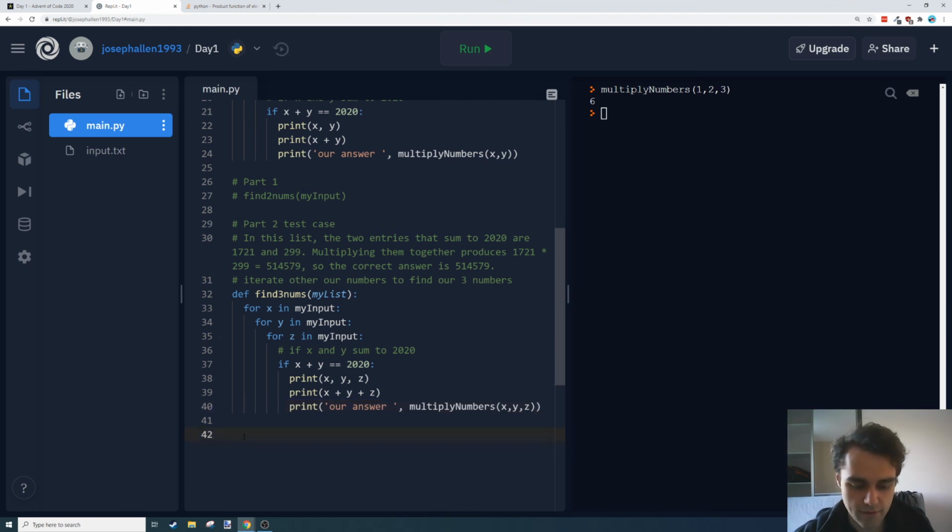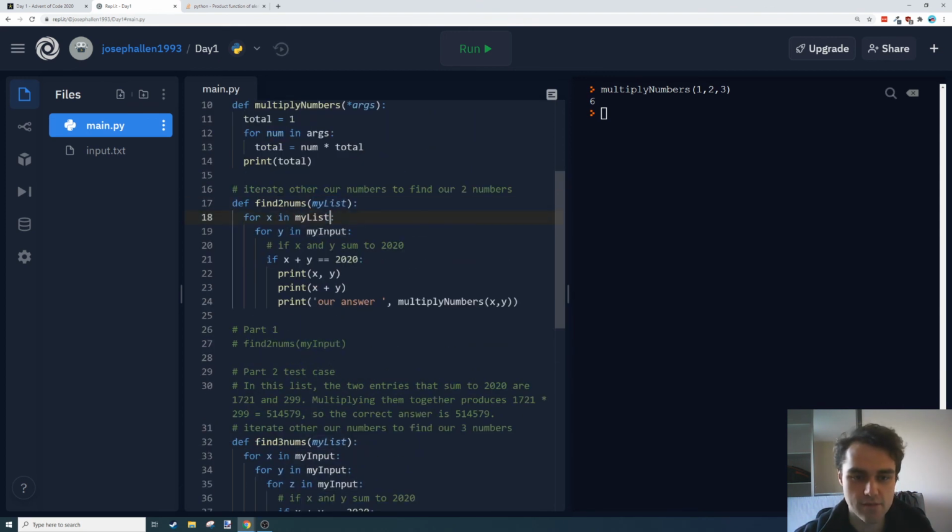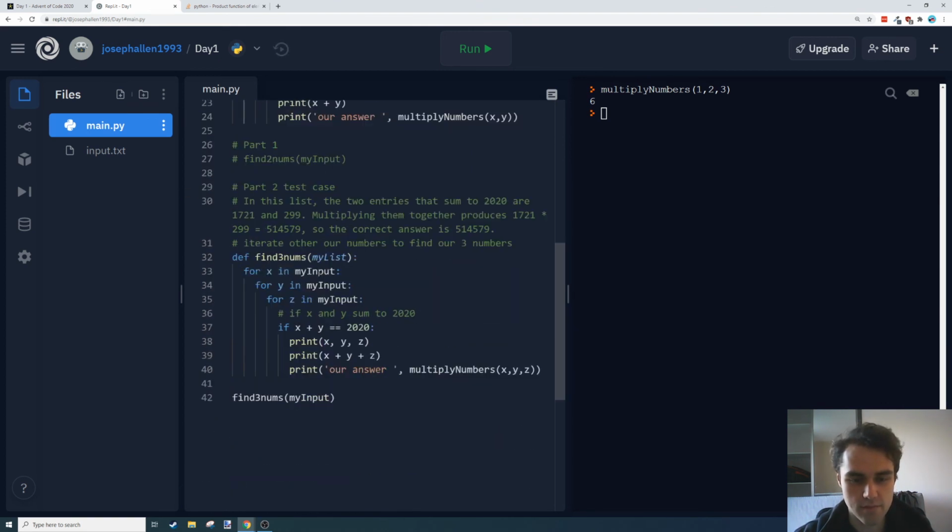And now we can call find 3 nums with our list. Oh, my input. I didn't modify these to use their local variable, so I'm going to modify them now. Cool.